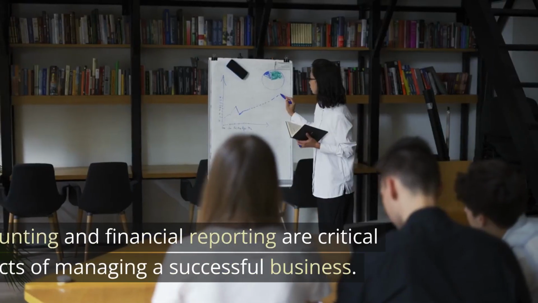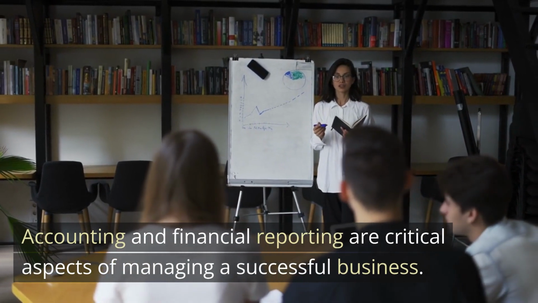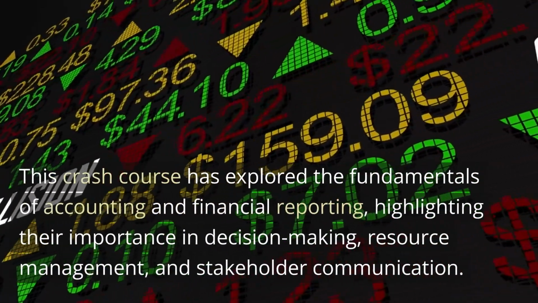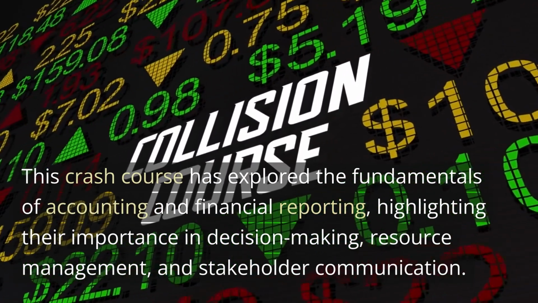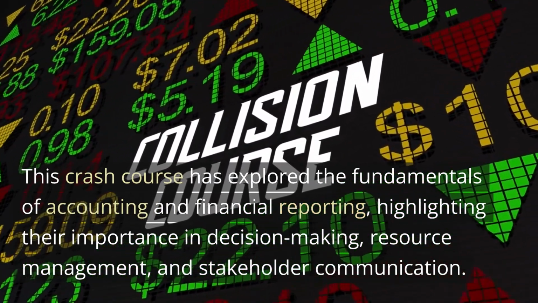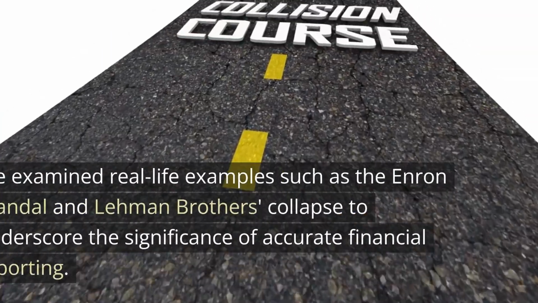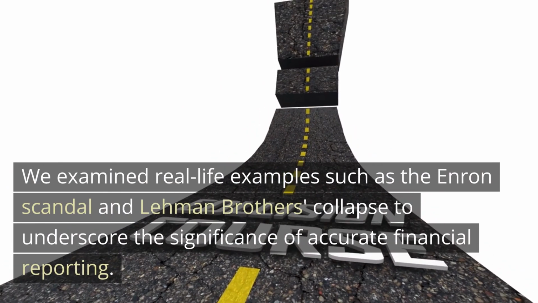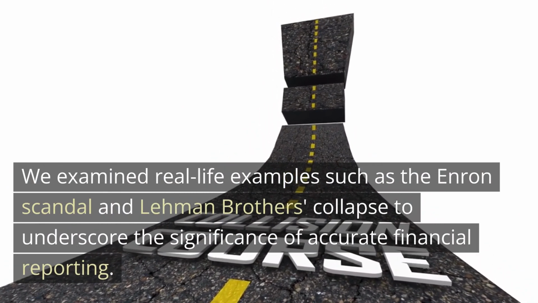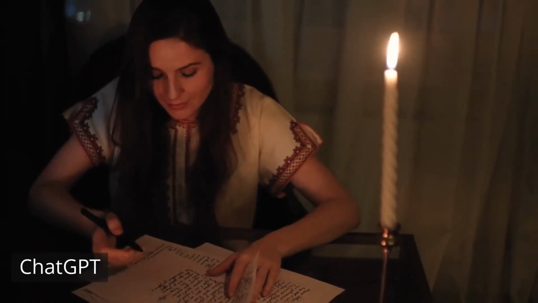Summary. Accounting and financial reporting are critical aspects of managing a successful business. This crash course has explored the fundamentals of accounting and financial reporting, highlighting their importance in decision-making, resource management, and stakeholder communication. We examined real-life examples such as the Enron Scandal and Lehman Brothers collapse to underscore the significance of accurate financial reporting.